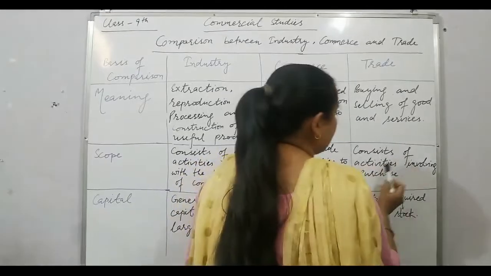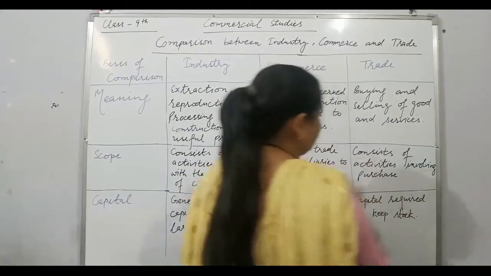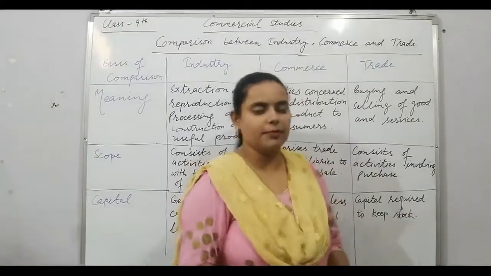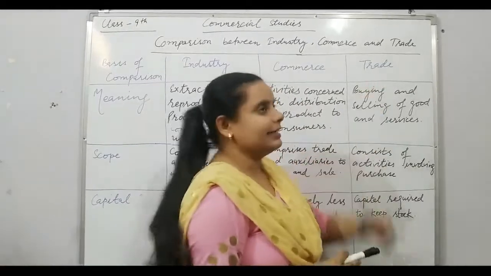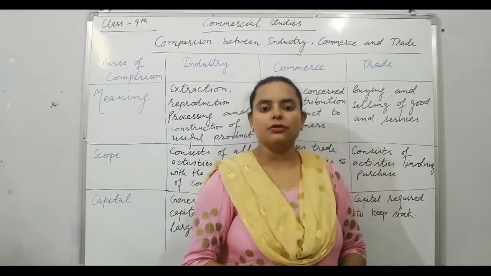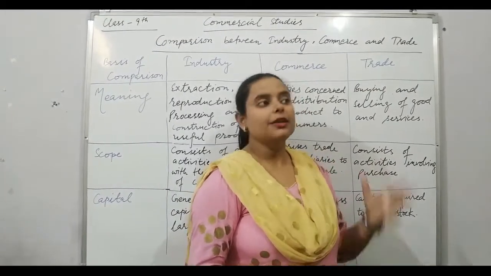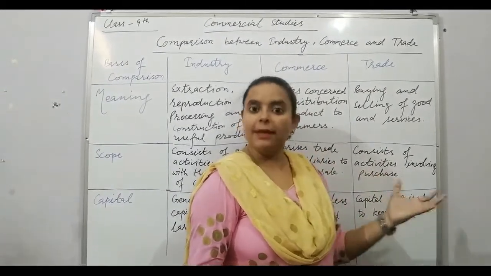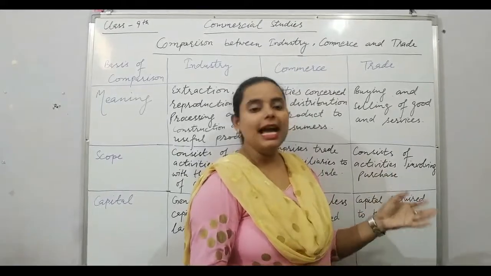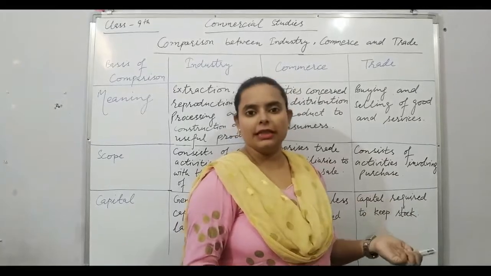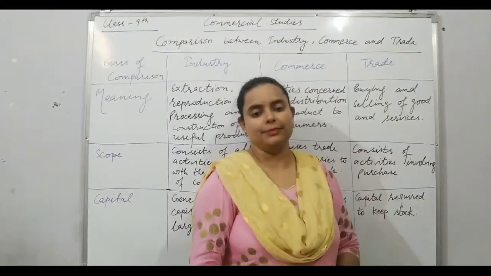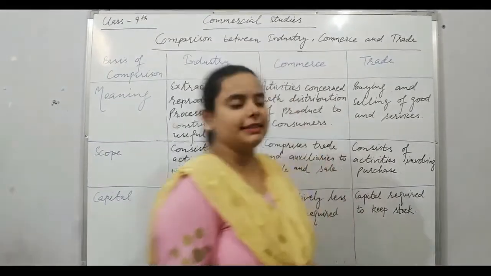Trade consists of activity involving purchase. In this, all the activity involves purchase, means the wholesale. Before, we have studied wholesaler, retailer under trade. Wholesaler, retailer, what did they used to do? Wholesaler used to buy the stock from the manufacturer in bulk quantity. And what does the retailer do? He takes the goods from the wholesaler in smaller quantity and distributes them to the consumers, final consumers.